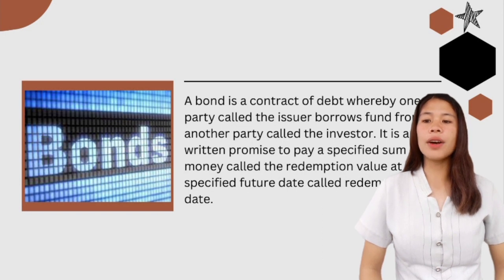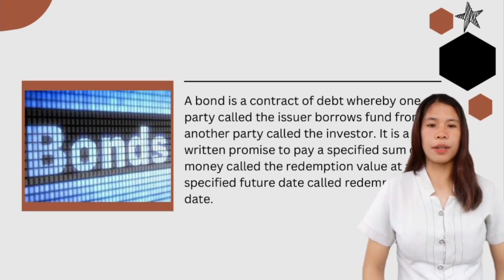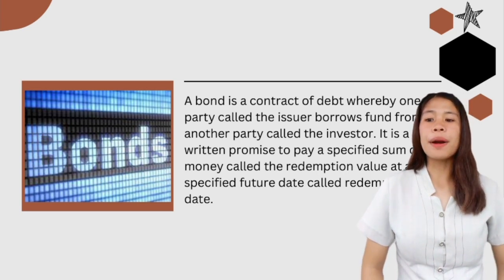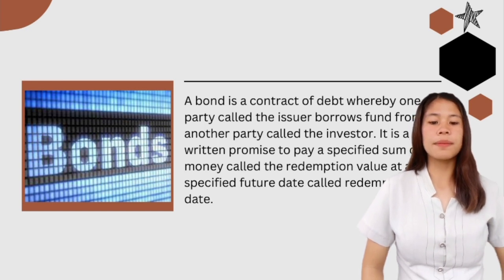So to start, let us identify what a bond is. A bond is a contract of debt whereby one party, called the issuer, borrows funds from another party, called the investor. It is a written promise to pay a specified sum of money, called the redemption value, at a specified future date, called the redemption date.